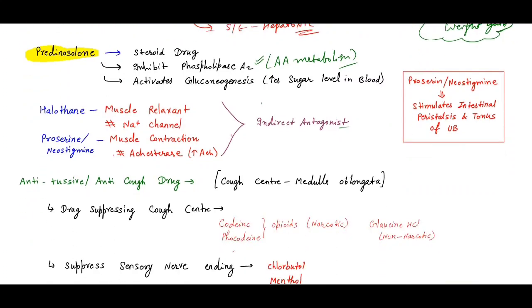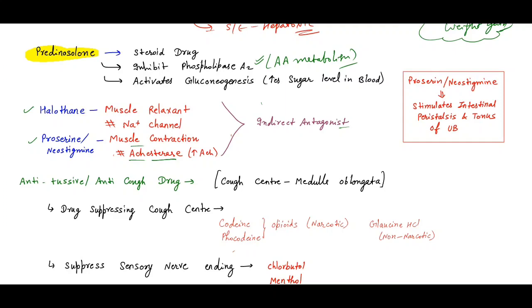Now there are indirect antagonists, halothane and proserine or neostigmine. Halothane is a muscle relaxant, it inhibits the sodium channel, and proserine or neostigmine are involved in muscle contraction, as they inhibit acetylcholinesterase. We already know that this increases acetylcholine. So these are the antagonists. Why not direct? Because they have a different mechanism of action and different functions. That's why they are called indirect antagonists.